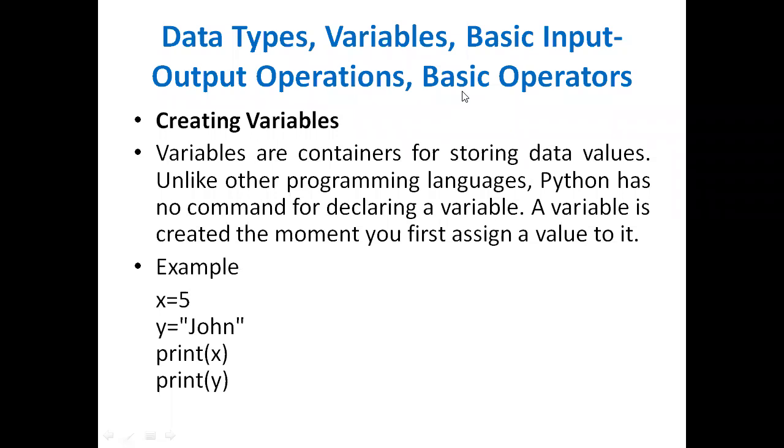But in Python, we need not declare the variable, and we need not mention which type of data a variable is going to use. For example, if you have knowledge of C programming, when defining a variable we need to mention the data type also. For example, int c. Int c means I'm mentioning the variable c, which is of type integer, so I'm saying that it can handle only integer type of data.